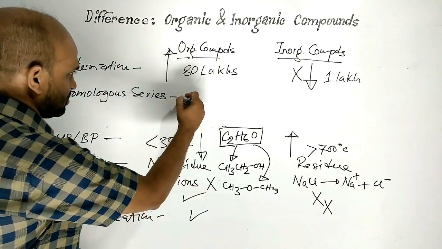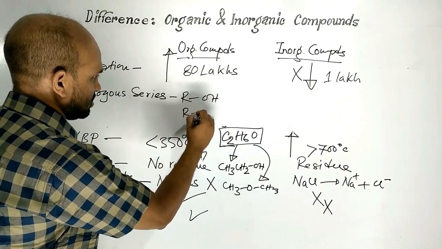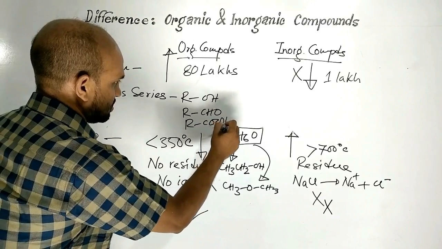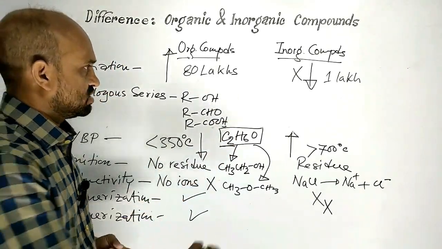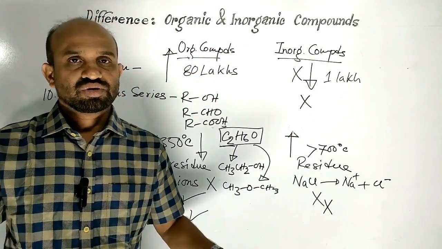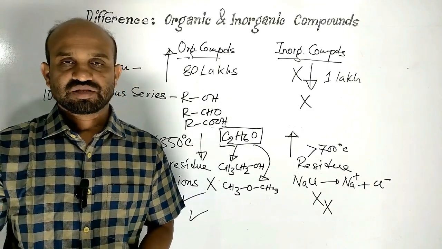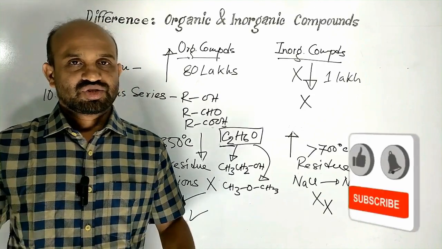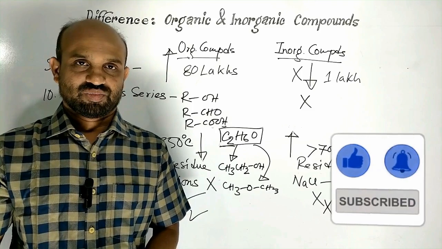For example, alcohol, aldehyde, carboxylic acid, etc. But in case of inorganic compounds, no such homologous series. Inorganic compounds cannot be classified according to homologous series. This is all about differences between organic and inorganic compounds.